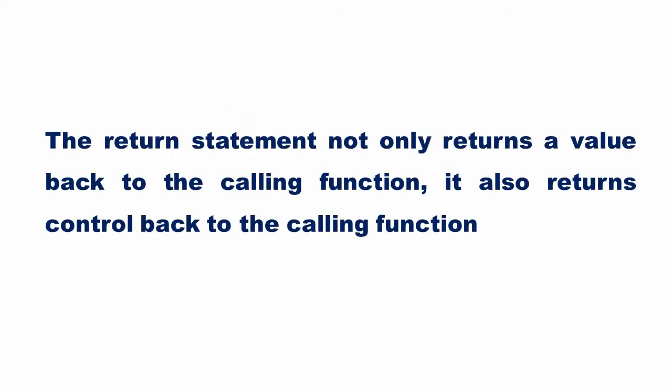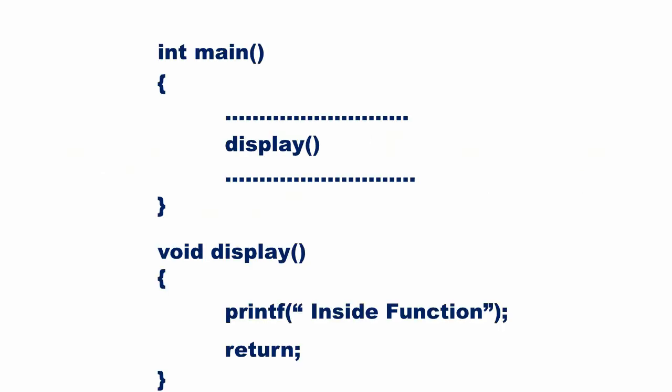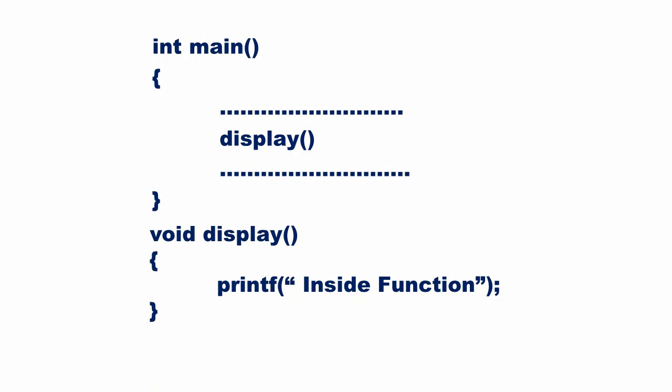The return statement not only returns a value back to the calling function, it also returns control back to the calling function. If no value is to be returned back, we can simply write return. The return just transfers the control back to the called position. In this case, return statement is optional. If no return statement appears in a function definition, control automatically returns to the calling function after the last statement of the called function is executed.